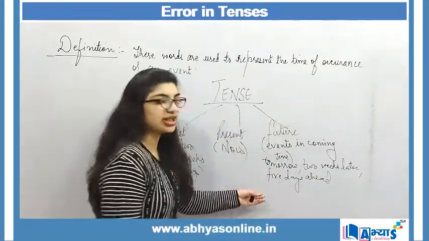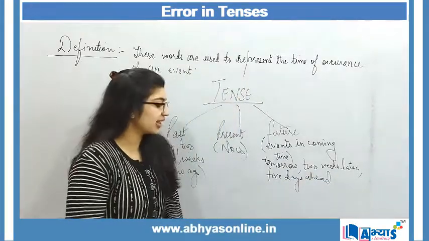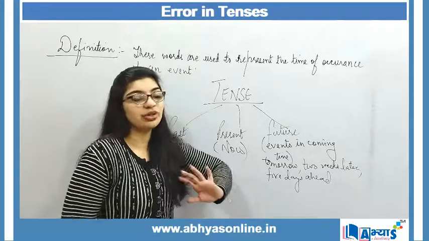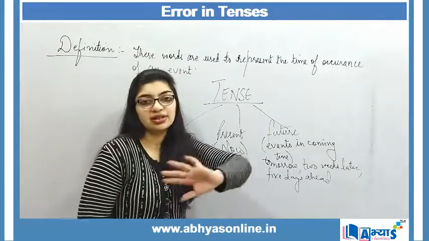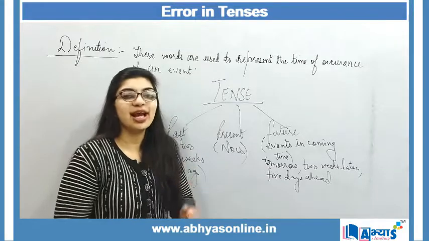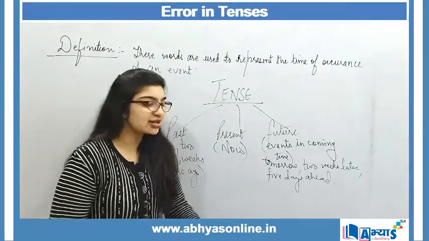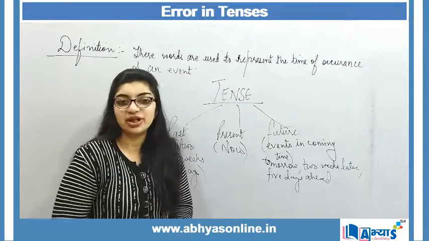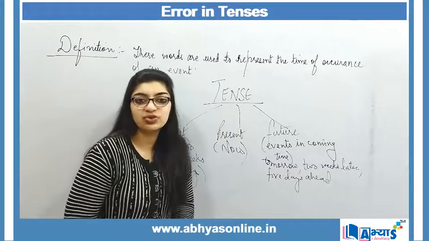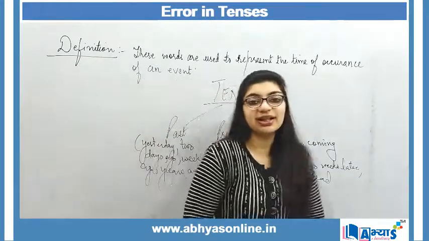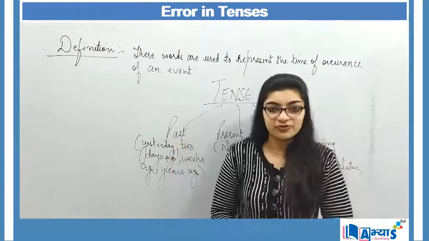So these are some of the examples which are used to represent that some event is going to take place 5 days ahead. Or I can say my exams are 5 days ahead, which means that my exams are arriving in 5 days. So that represents the future tense. Now we will be discussing the errors that we make in each type of tense.